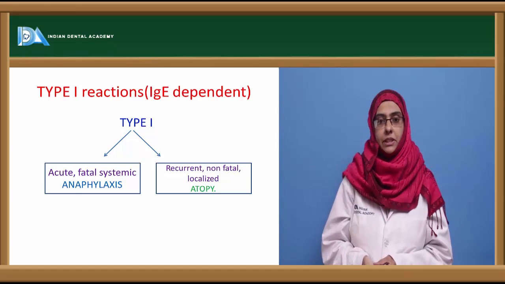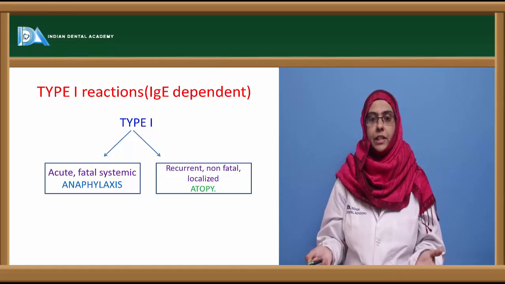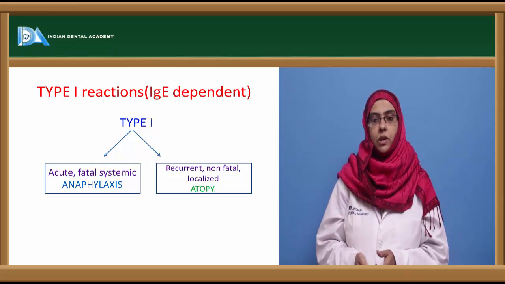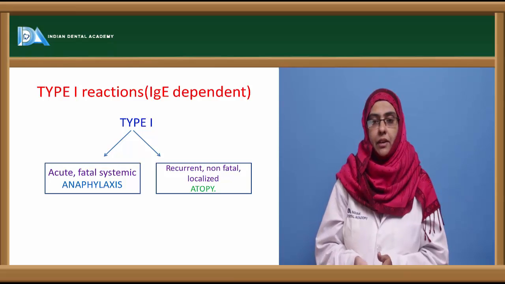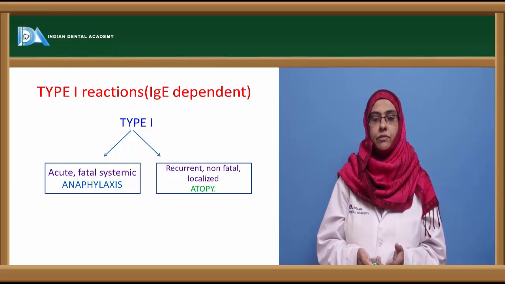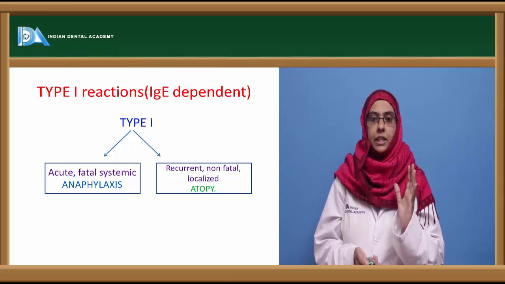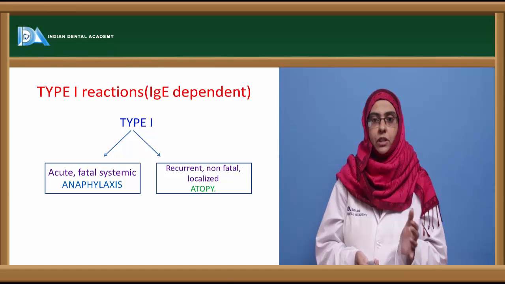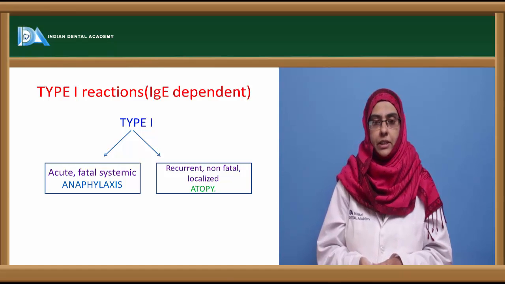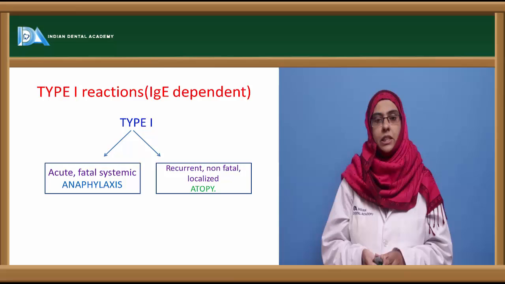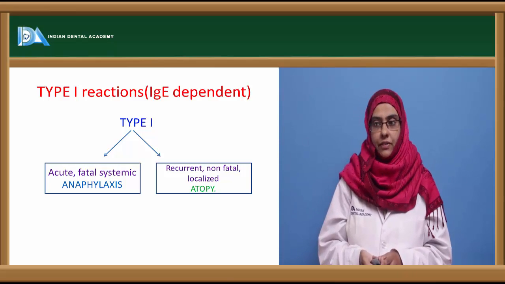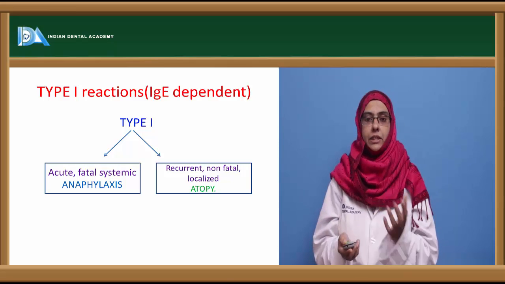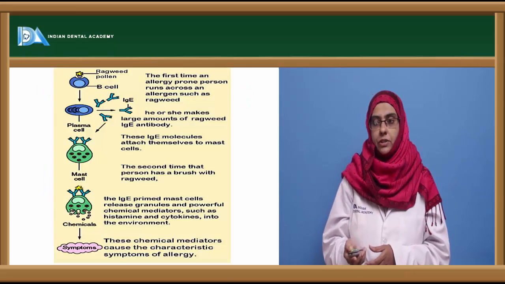Now this type 1 hypersensitivity reaction can be classified into 2 major types. One is called systemic anaphylaxis, and the other one is localized atopy. In systemic anaphylaxis, you can see it as acute and fatal, which is very dangerous in the sensitized individual who develops this systemic type of anaphylaxis reaction. Whereas the localized reactions are usually non-fatal, recurrent, and localized only to the place where the allergen usually gains entry into the individual host or the